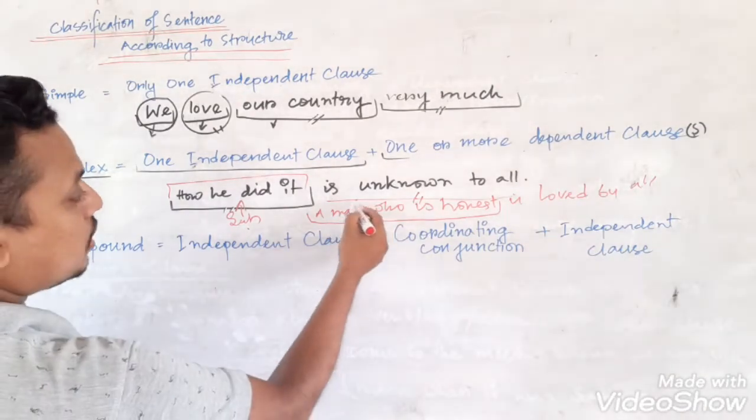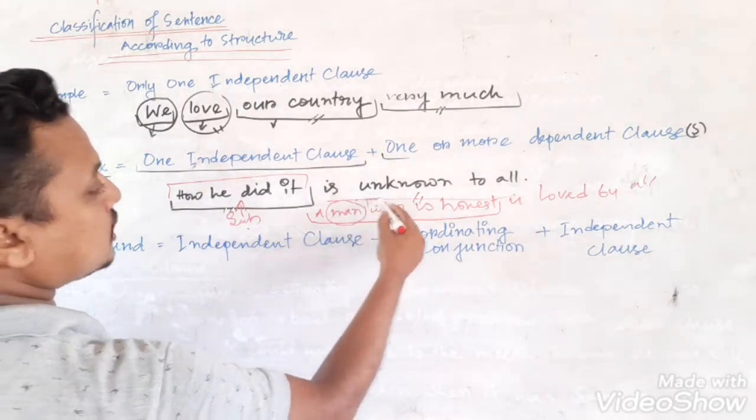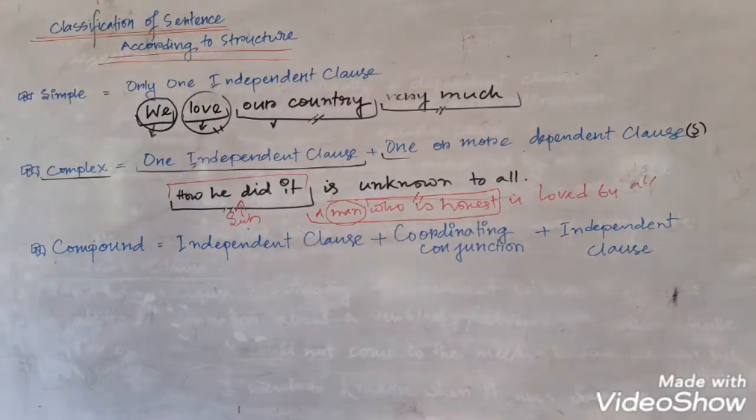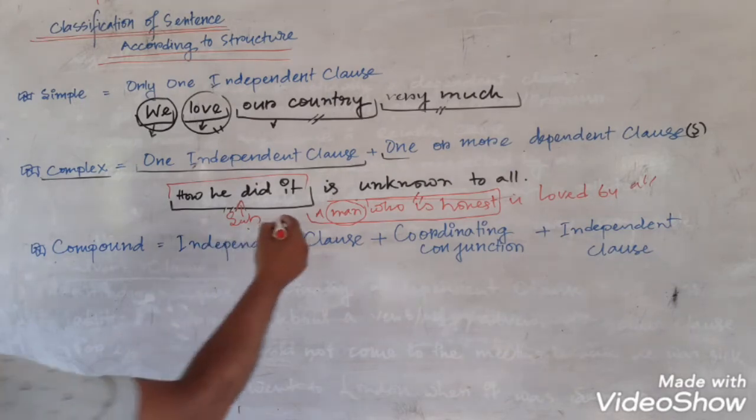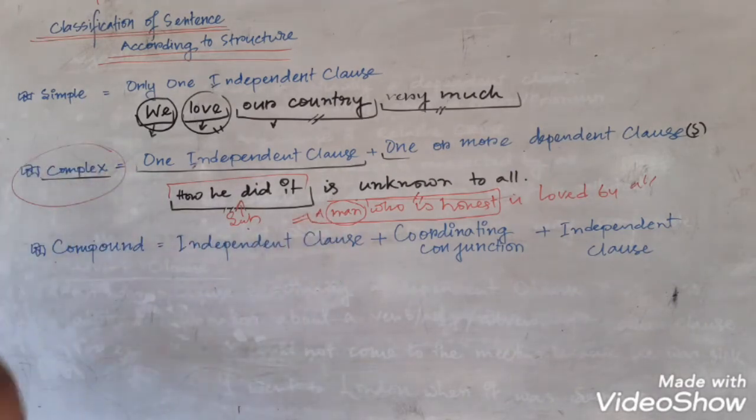And here, in order to modify man, we have brought another clause which is an adjective clause and which is obviously a dependent clause. That's why the given sentence is a complex sentence. Have you got this point? Okay, so if you get a combination of one independent clause and one or more dependent clauses of any type, then you will say that the sentence is a complex sentence.